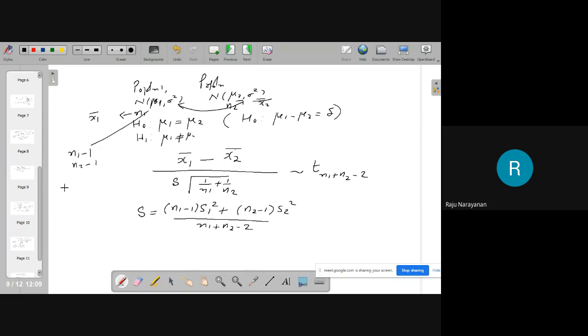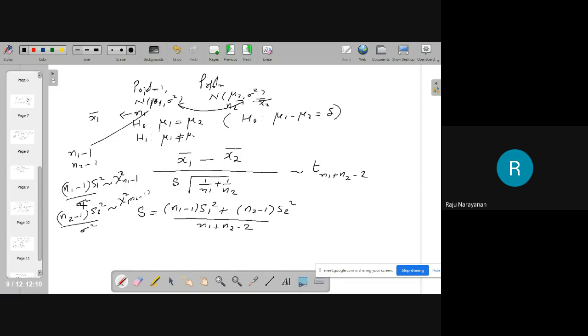And (n1 minus 1) S1 square by sigma square follows chi-square with n1 minus 1 degrees of freedom, and (n2 minus 1) S2 square by sigma square follows chi-square with n2 minus 1 degrees of freedom.